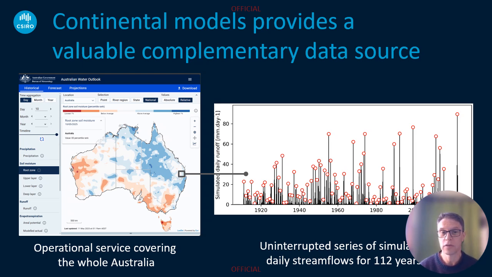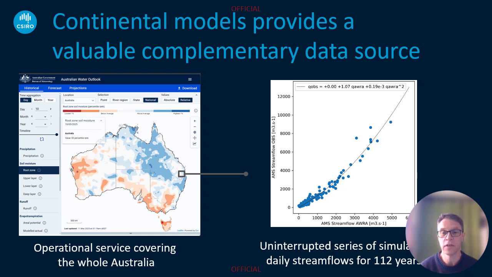And that gives us, for any catchment, as the one you can see on the screen here, a continuous annual maximum streamflow series of simulated data for 110 years. Now, if we compare the simulation with the observation at the site, we can see generally there's a reasonably good agreement. It's not perfect, it's a model, but we can use that within a flood frequency context to improve the fitting of univariate GEV distribution.